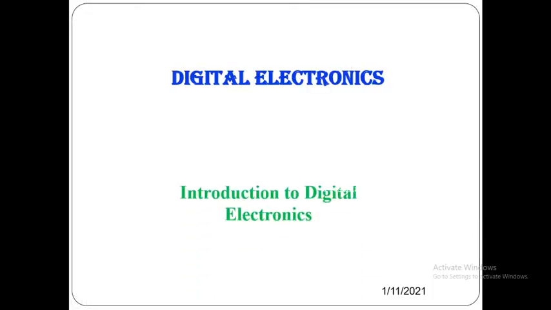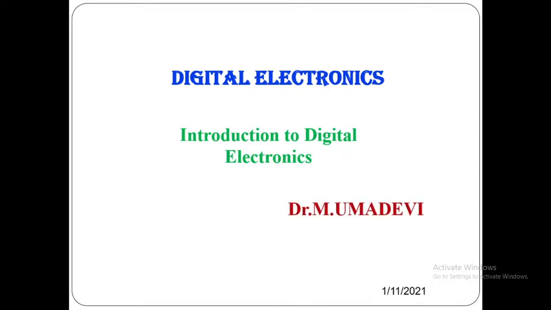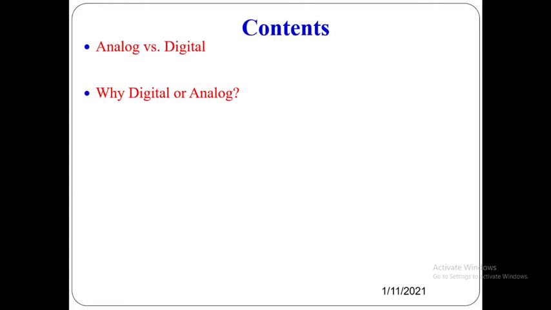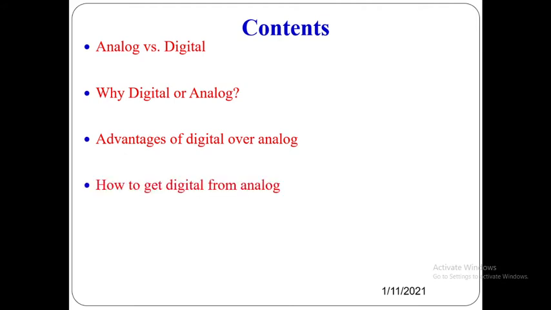In this video we'll see what is digital electronics, and how digital electronics is different from analog electronics. So first one is analog versus digital. Why digital or analog? What are the advantages of digital over analog? How to get digital from analog? Then how it's made and what are the applications? All these things we'll see in this video.